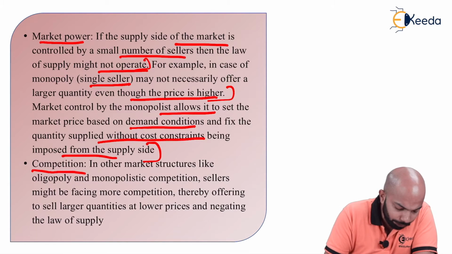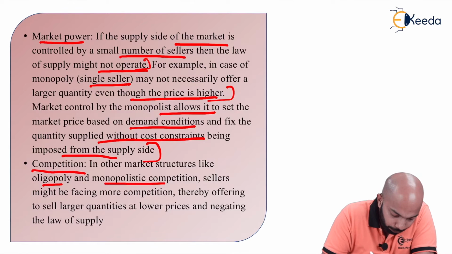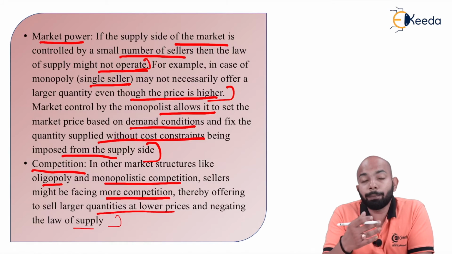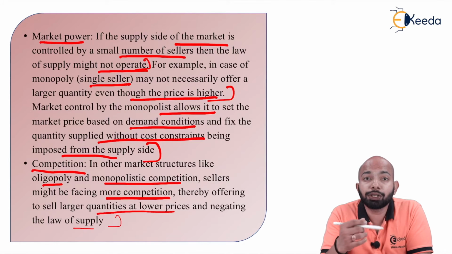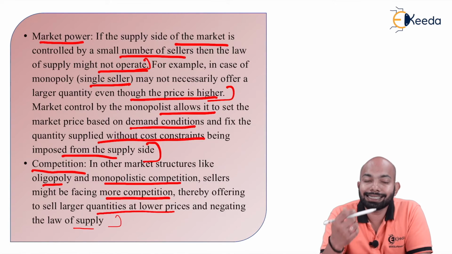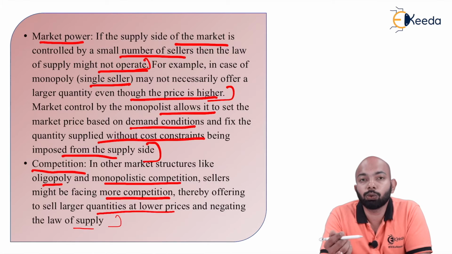The next exception will be competition. In other market structures like oligopoly or monopolistic competition, sellers might be facing more competition, therefore offering to sell large quantities at lower prices. In a market where competition is already going on, you struggle to survive. So in that case, even the seller starts selling a higher quantity at a lower price, just to survive the struggle here.